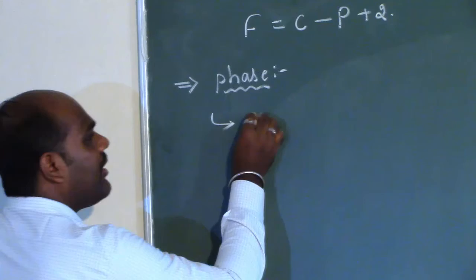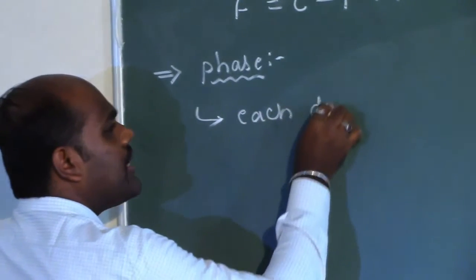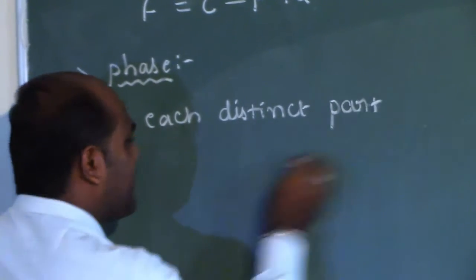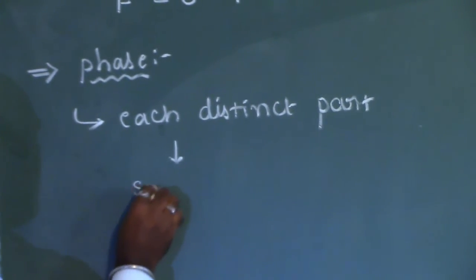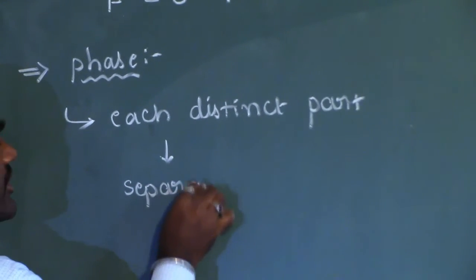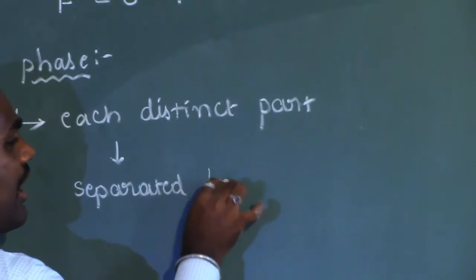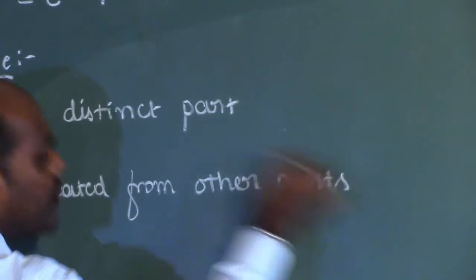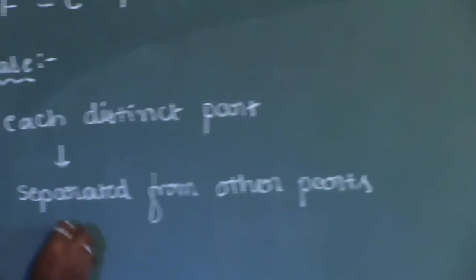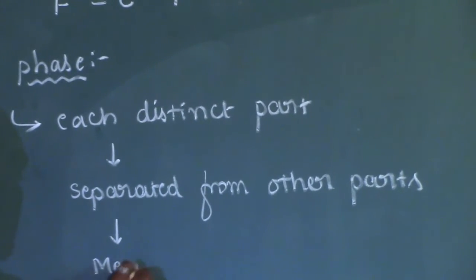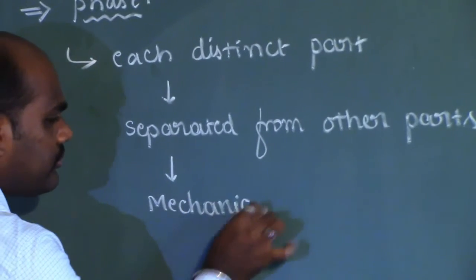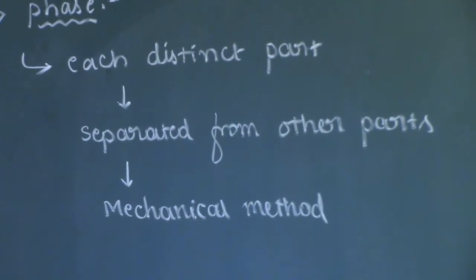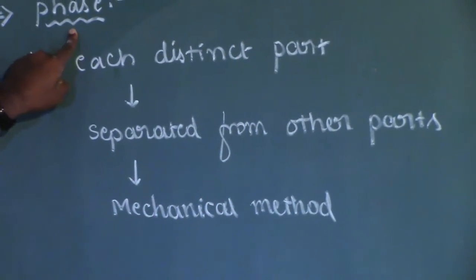So that means each distinct part of the system which can be separated from the other parts of the system, that means the constituents of equilibrium, through mechanical methods, then each part of that system, that is equilibrium, is simply called as phase.